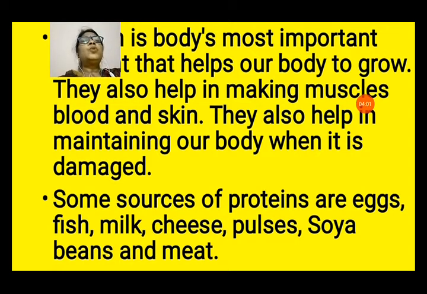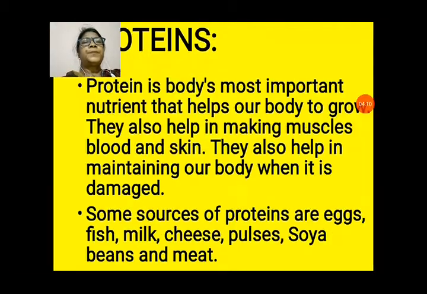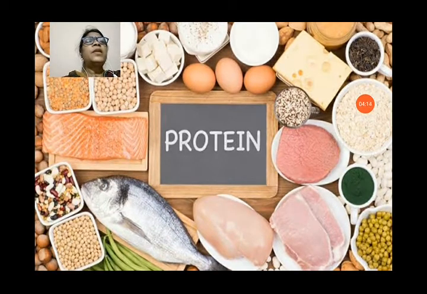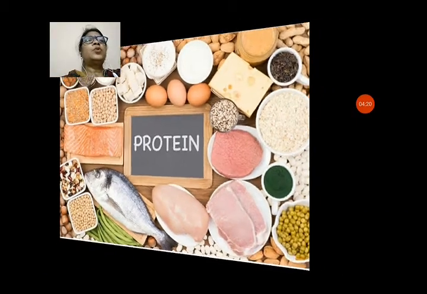Little children need more protein than adults because they are growing. Every day their height and their body size is increasing. That's why they need more protein than adults. You can see some food items here: egg, fish, milk and all types of pulses. They are very rich in protein.